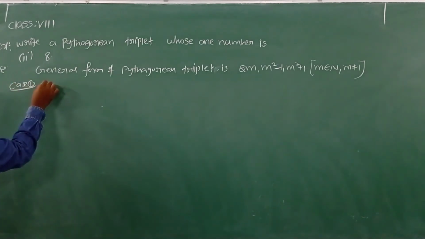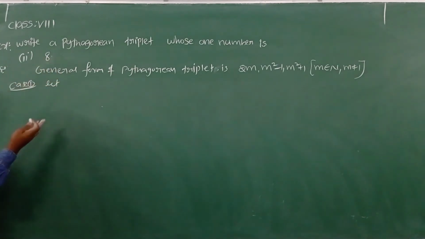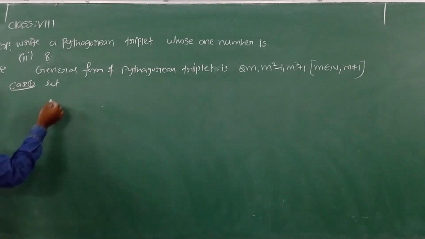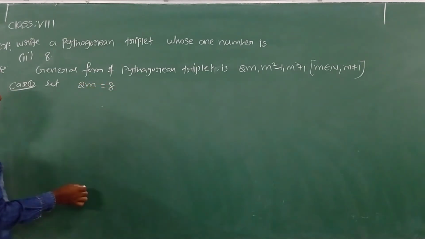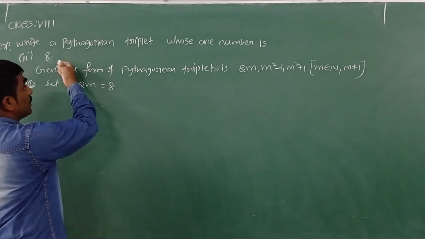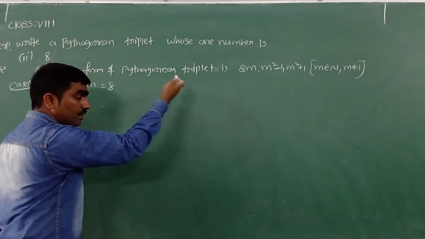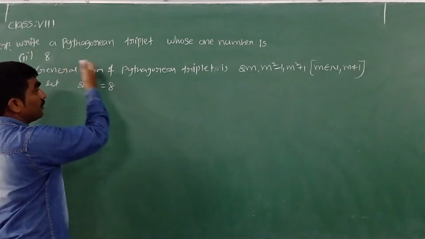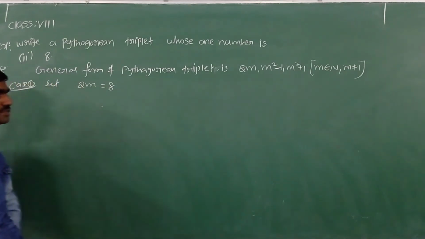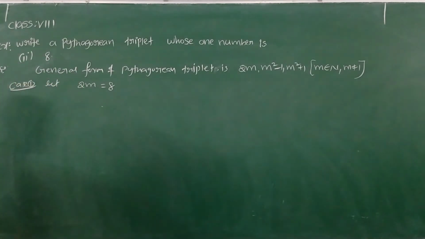Let me take case 1. I am taking the given number 8 as the value of 2m, and we write the Pythagorean triplets. Then case 2, we take the given number as the value of m square minus 1 and write the possible Pythagorean triplets. Then at last we take the given number as the value of m square plus 1. We will write as many Pythagorean triplets as possible, but one of the numbers must be 8.